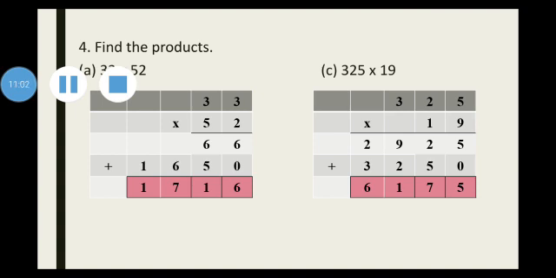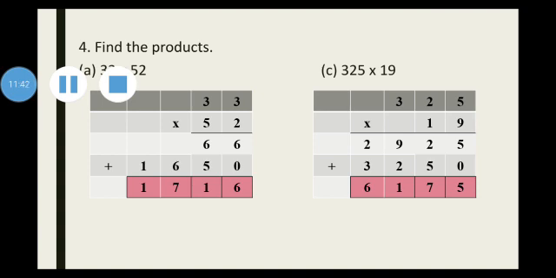B part, students, you will do on your own, the self attempt question. The C part, 325 multiplied by 19. So we multiply the multiplicand with 9 first. We get 9 fives are 45. I've written 5 at the ones place. 4 goes carry over in the tens place. 9 twos are 18. Add 4, you get 22. 2 at the tens place. 2 in the carry at hundreds place. 9 threes are 27. Add 2, you get 29. So you get 2925 here.